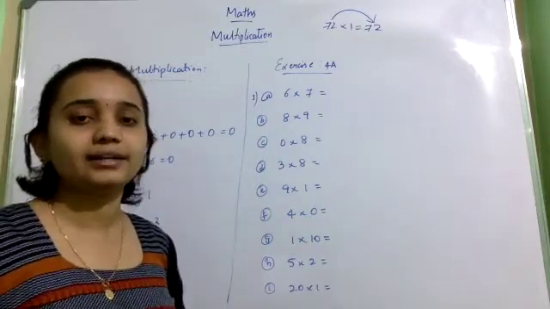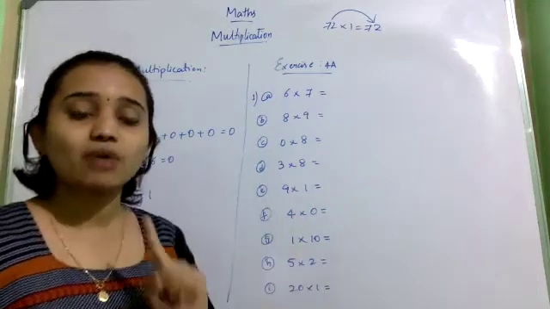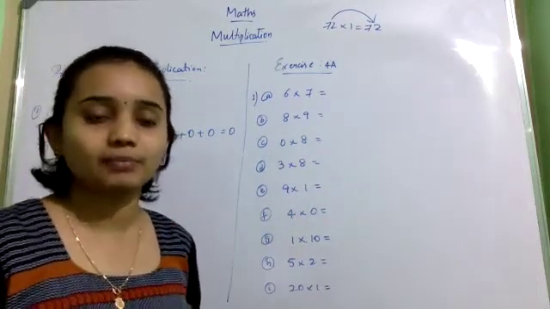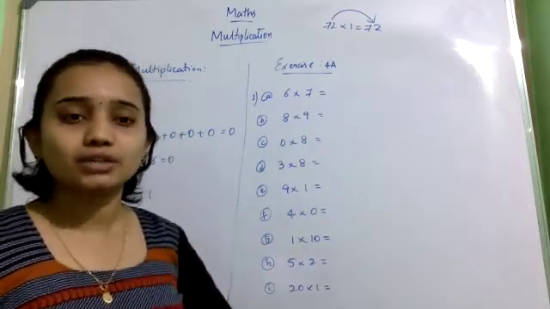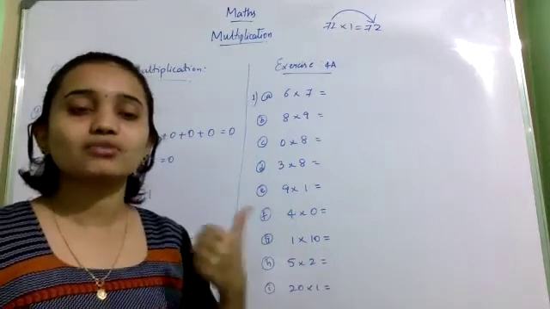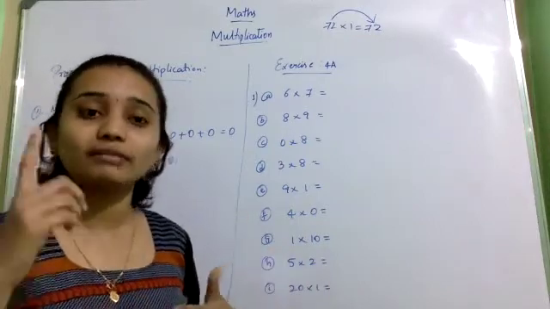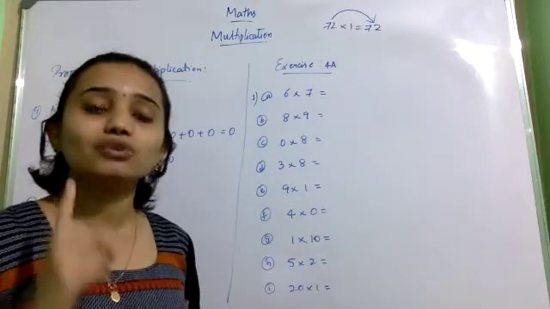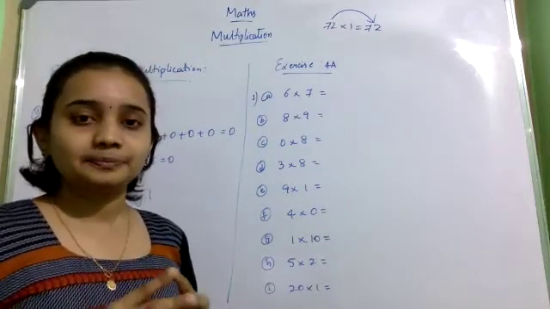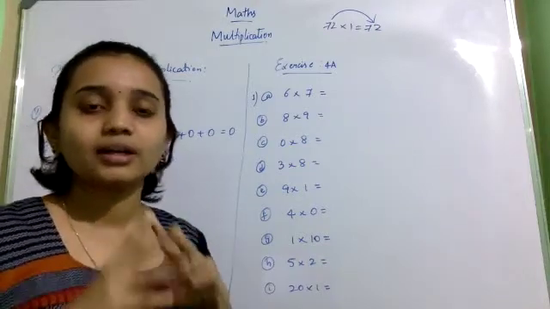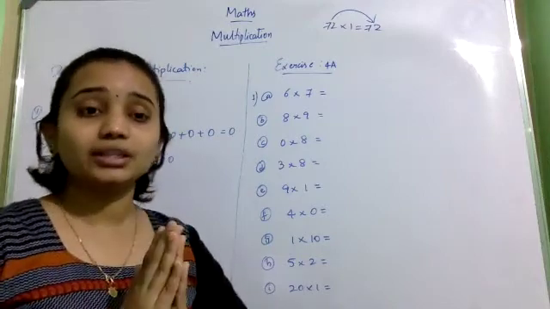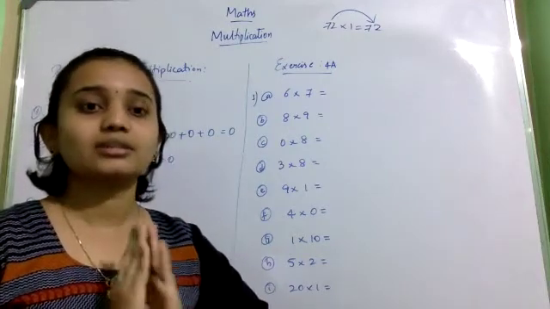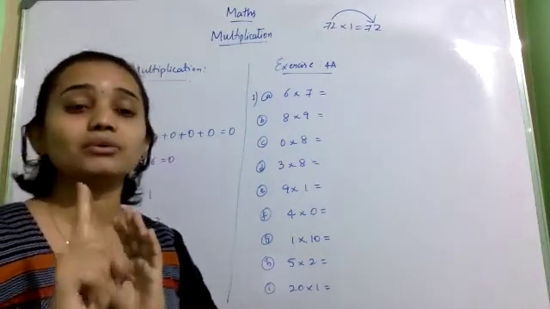Before this, you have tables in your textbook. Like 1 1s are 1, 2 table: 2 1s are 2, 2 2s are 4, 2 3s are 6. You have tables in your textbook. You have to memorize that. Okay. So, memorize all the tables. Without seeing, you should be able to say.